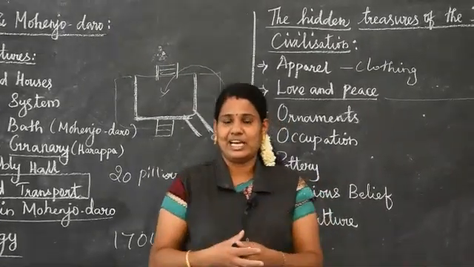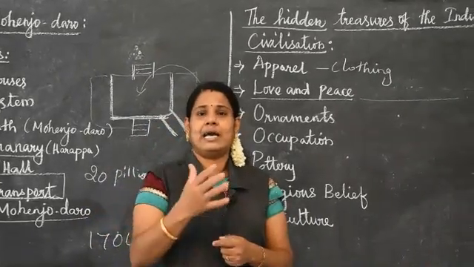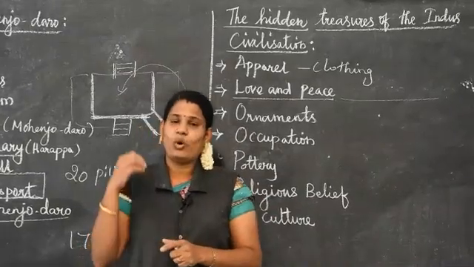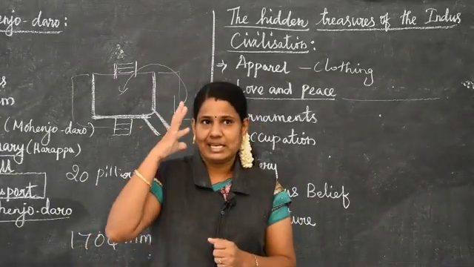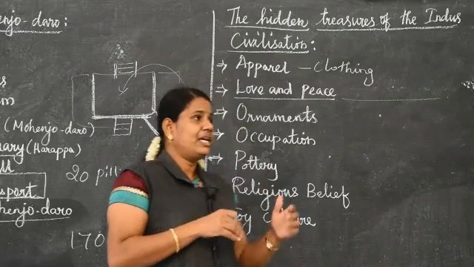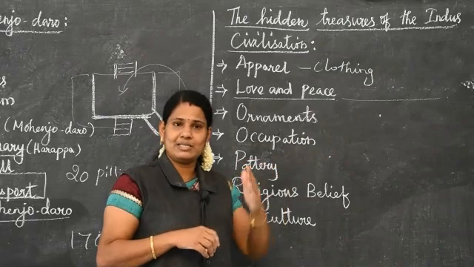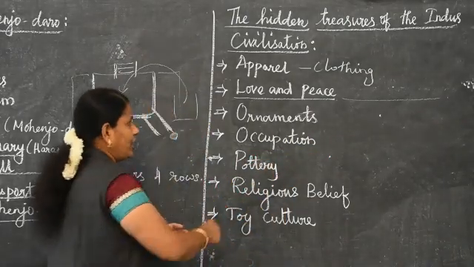If we see their statues, they look like an emperor or a king. Next, they had an advanced civic sense. That's why they gave love and peace in these cities, particularly in the Indus civilization.